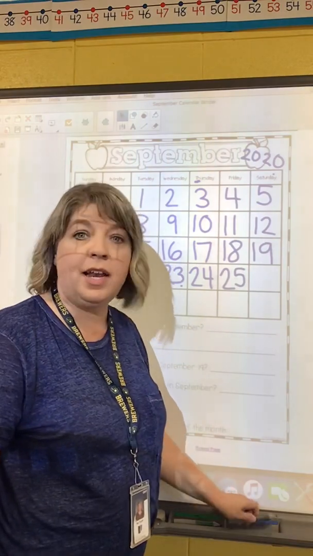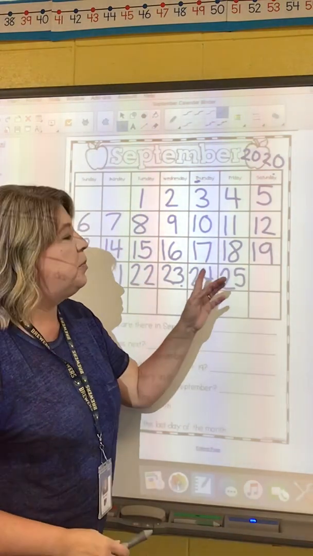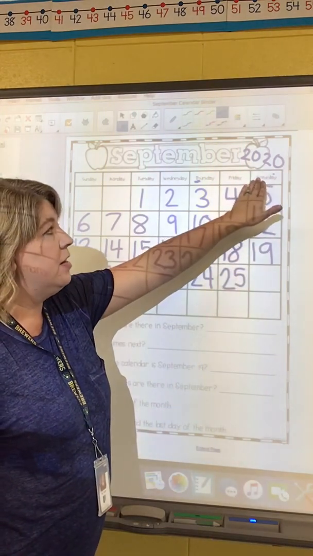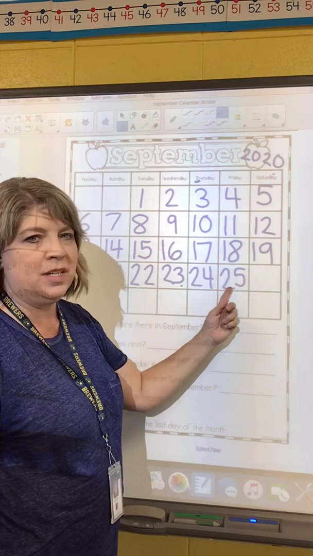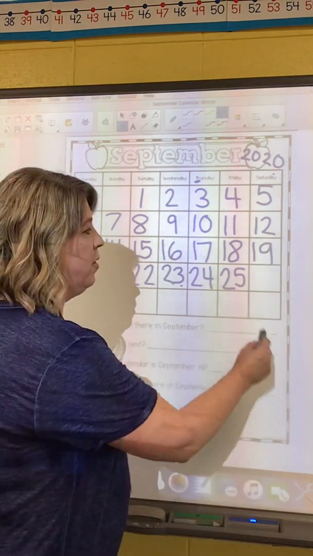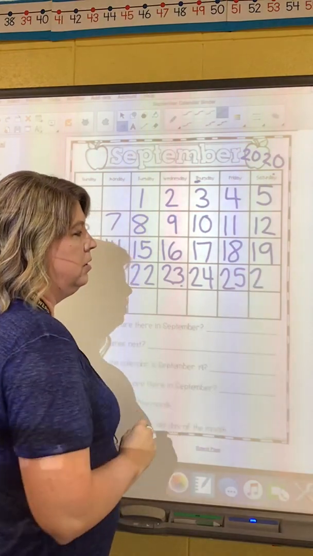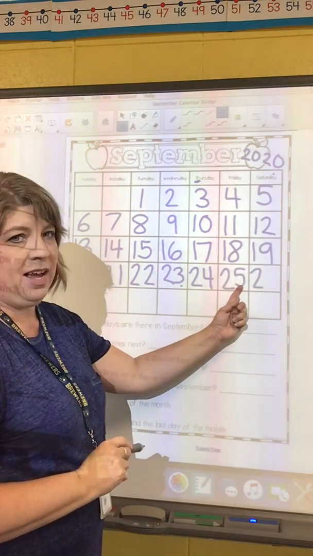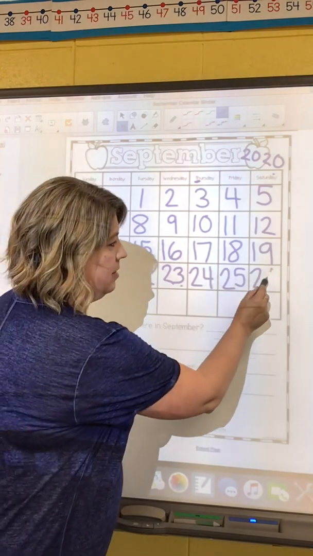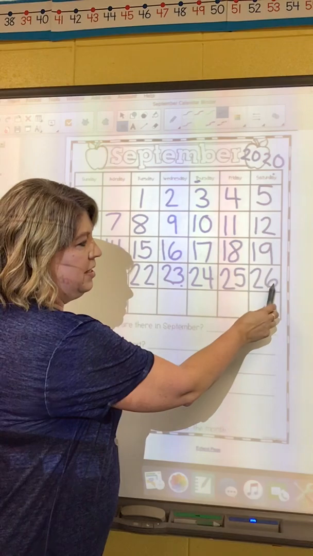All right, go to the next page, and I hope you all had a really great weekend because we were not at school for 2 days, remember? 2 days you had off. So let's put those 2 days in. We were not here Saturday, were we? So we need to write what comes after 25. Remember, the 20s start with a 2. And then the number here was a 5, so what comes after 5? 6.